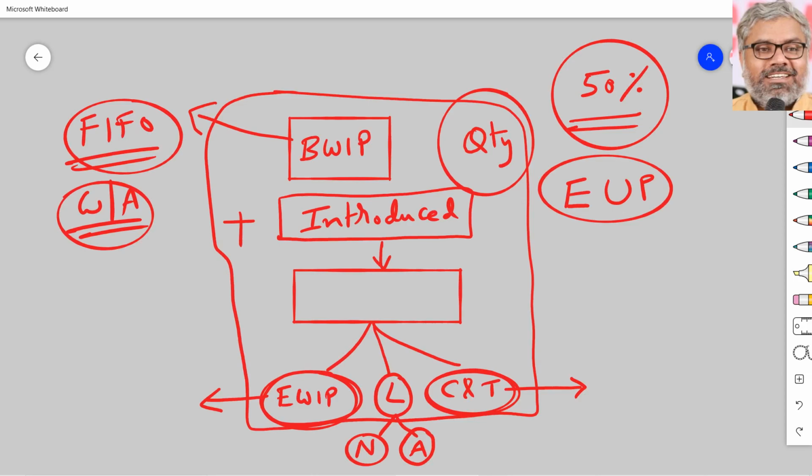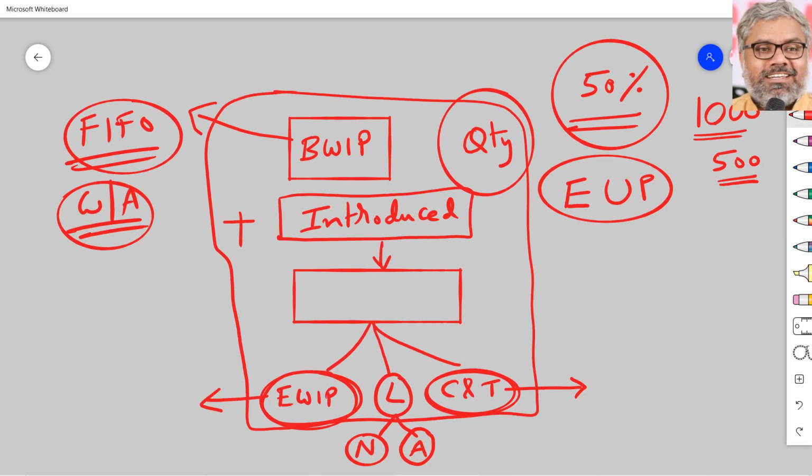So keeping the difference of FIFO and weighted average apart, irrespective of that, for work in progress, there should always be equivalent units of production. For example, if there are 1000 units of work in progress which are complete by 50% only, we cannot say there are 1000 units. We can say only there are 500 units. Why? Because only 50% of them are complete. So what is the equivalent units of 1000? If they were complete, though they are not complete, we are imagining that they are complete. So that is why we are not calling them completed units. We are calling them equivalent units.